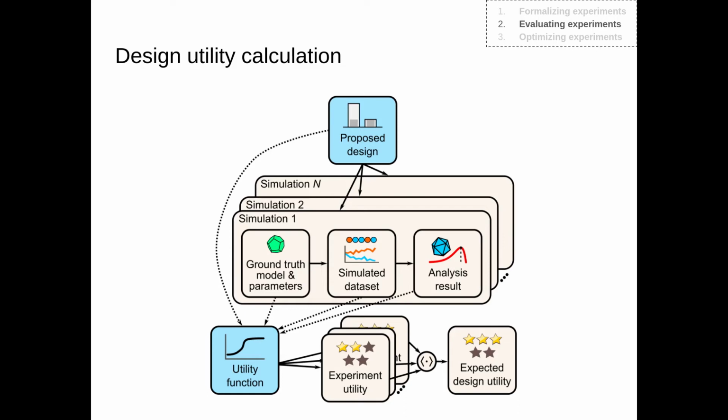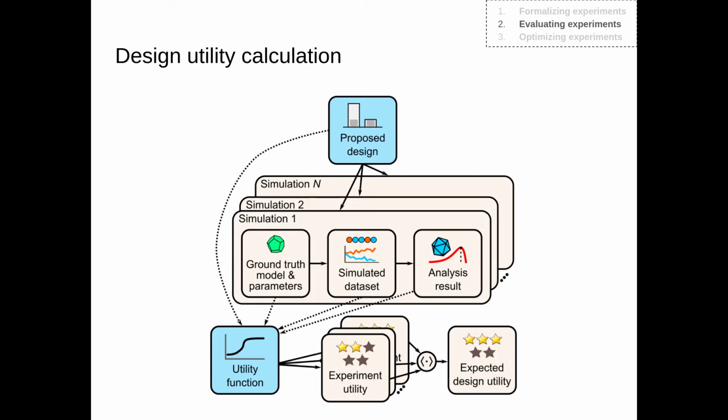Then the ground truth model and its parameter values are used together with the proposed design to simulate a dataset. So this is, for example, the behavioral responses that we are simulating, for example, physiological responses or reaction times or decisions. And then we apply the same analysis that we are planning to apply to the data that we actually observe in the experiment that we will conduct.